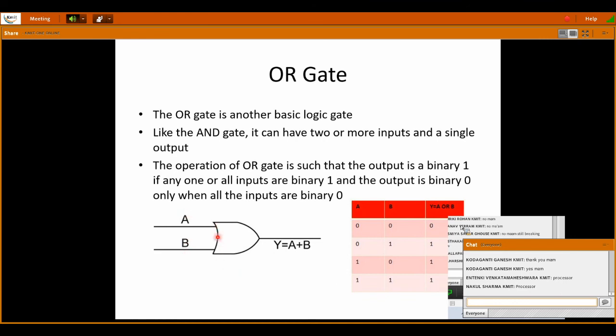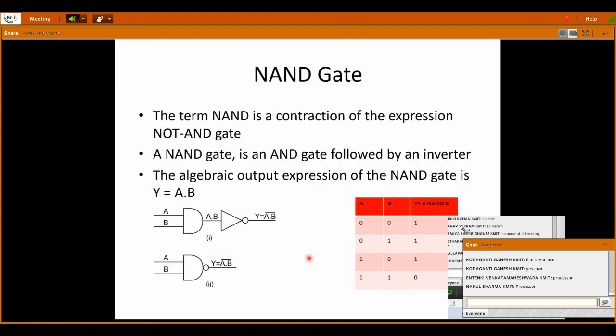Here, this is the symbol. It is like a curved gate symbol. Two inputs are being shown here. For an OR gate and an AND gate, we can have more than two inputs also, but the output is only one. A and B are the inputs, Y is the output. Y is equal to A plus B.